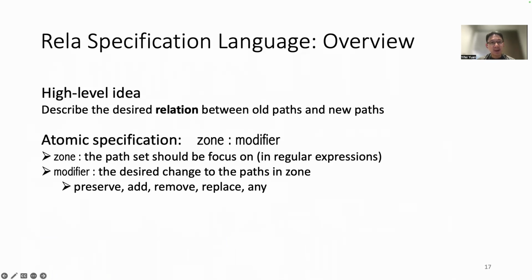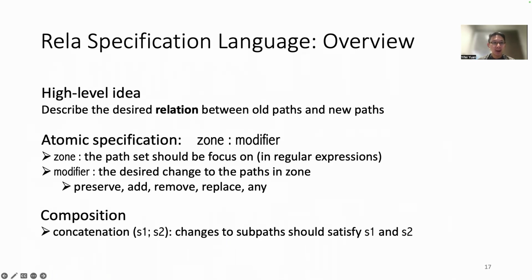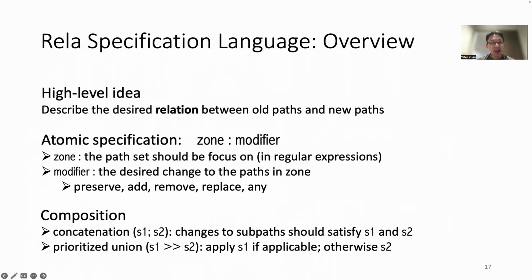The modifier describes the desired change to the path set in the zone, such as preserve the path set, add or remove some path, replace some path with others, and any path in a given range. Those specifications can be composed using concatenation and the prioritized union to specify complex intents. Concatenation allows us to specify the change relation for subpaths. And the prioritized union allows us to specify the if-else relationship.